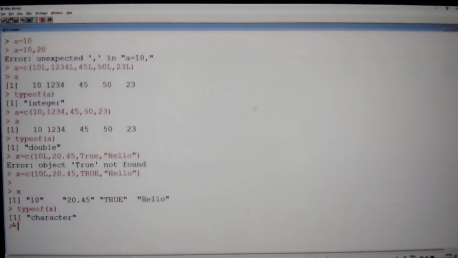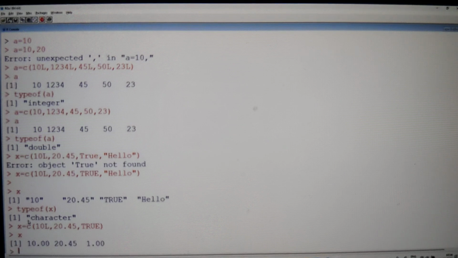Now let us come back to the discussion. See that all of them are converted into characters. For example, in the same example, if I remove the character, then who gets the next preference? The next preference goes to double type. Then if we check x, all of them are treated as double data type. See that 20.45 is 20.45, 10 becomes 10.00, and TRUE is also converted into 1.00.